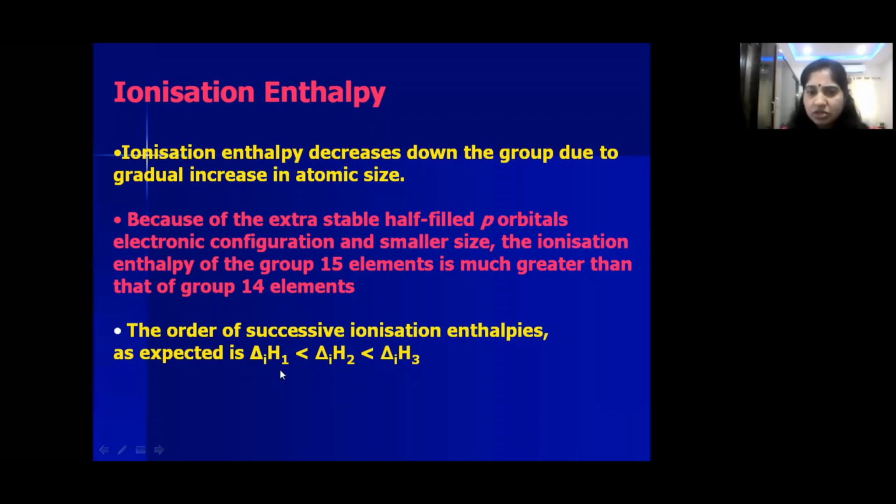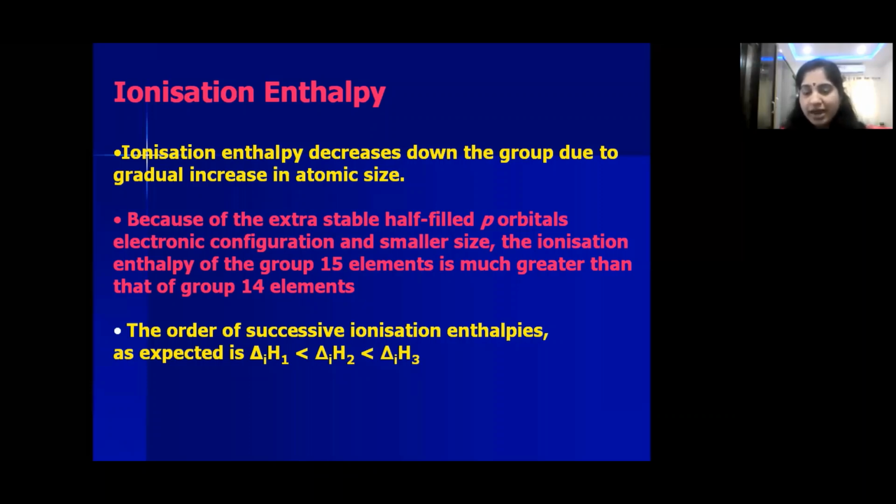What is first ionization enthalpy? The amount of energy required to remove an electron from an isolated gaseous neutral atom. Whereas in case of second ionization enthalpy, it is the amount of energy required to remove an electron from a unipositive ion. After losing one electron, it forms a cation. So from that cation, we have to remove one more electron. Is that clear, children? And what is ΔIH3? ΔIH3 is the third ionization enthalpy. It means the amount of energy required to remove an electron from a dipositive ion, meaning a cation which is having +2. So from that we have to remove an electron.